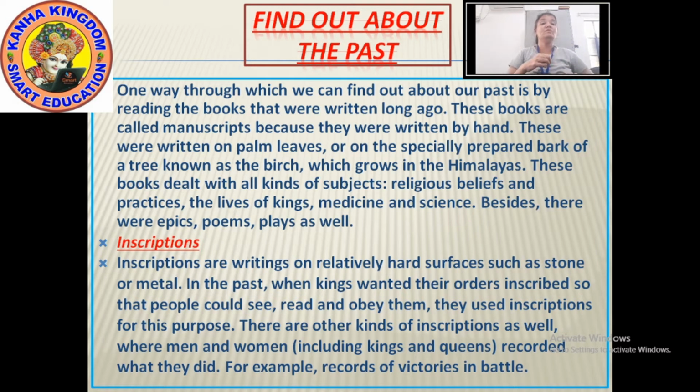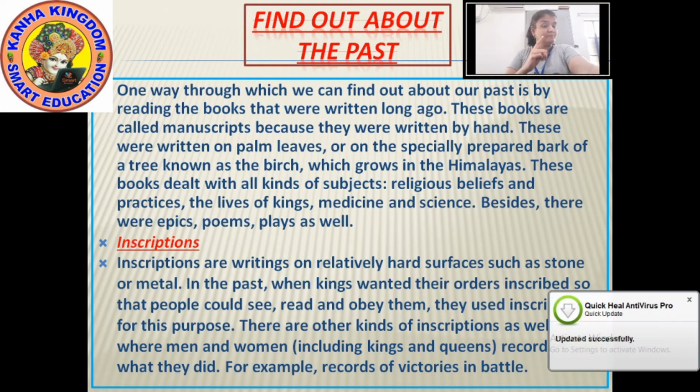Now let me tell you the difference in both so you don't get confused. Okay, first difference: manuscripts were written on the palm leaf or bark of a tree, and inscriptions were written on hard surfaces such as stone and metal. What was written on the manuscripts?